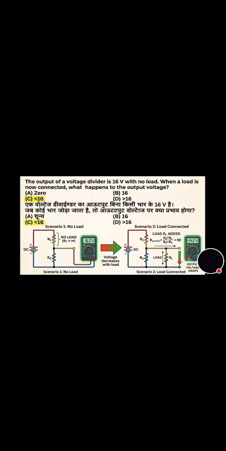Now move towards the next question. In the given circuit, which of the following equations is correct about the current in the network according to KCL? And its correct answer is option D. You can see. Now move towards the next question.